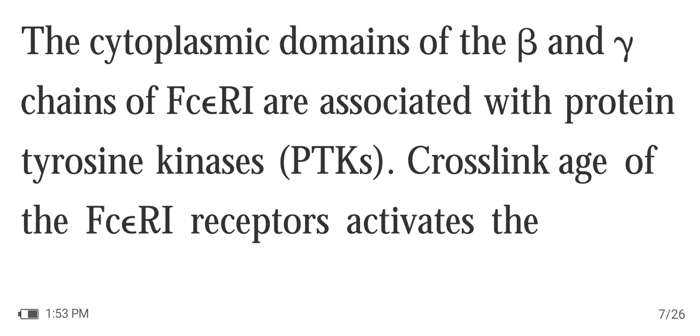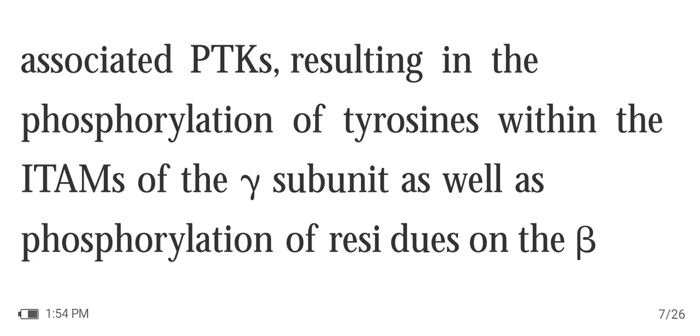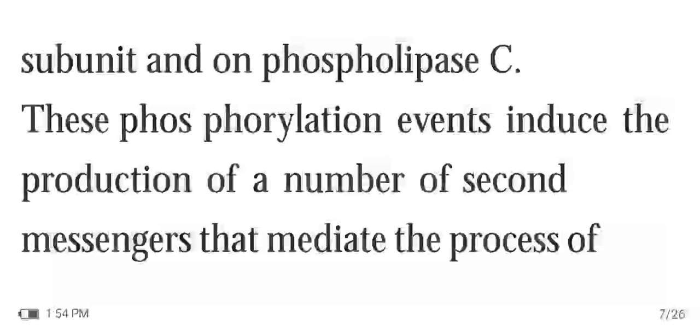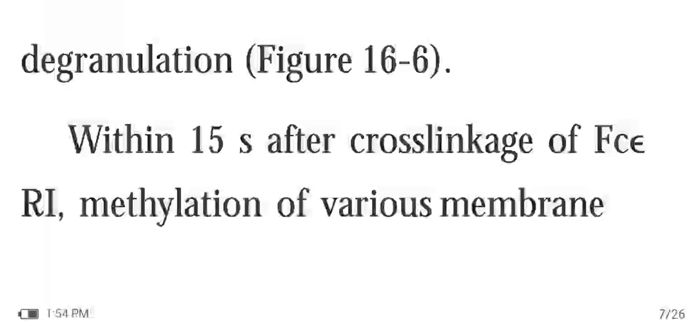So, cross-linkage of the Fc epsilon R1 receptors activates the associated PTKs, resulting in phosphorylation of tyrosines within the ITAMs of the gamma subunit, as well as phosphorylation of residues on the beta subunit and on phospholipase C. These phosphorylation events induce the production of a number of second messengers that mediate the process of degranulation.